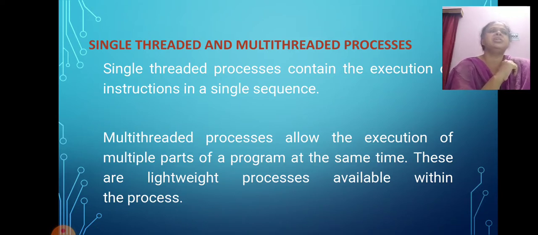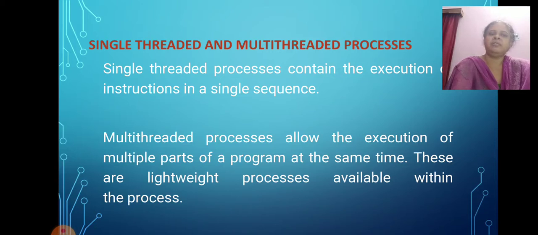A traditional process, which we term a heavyweight process, has a single thread of control. If a process has multiple threads of control, it can perform more than one task at a time.